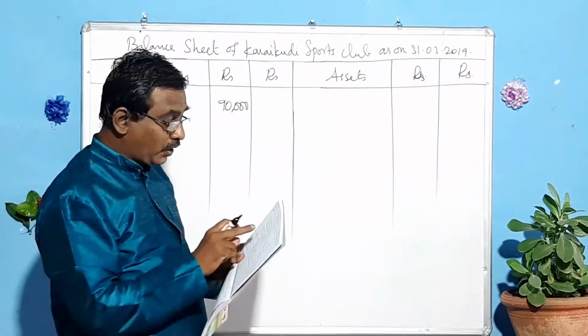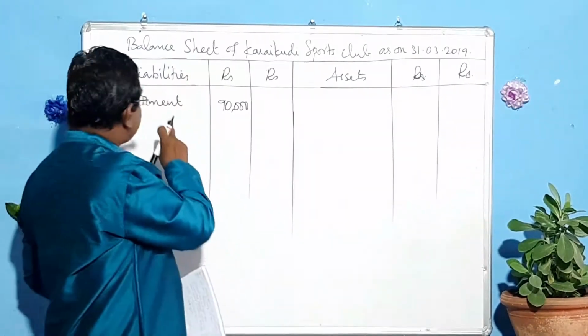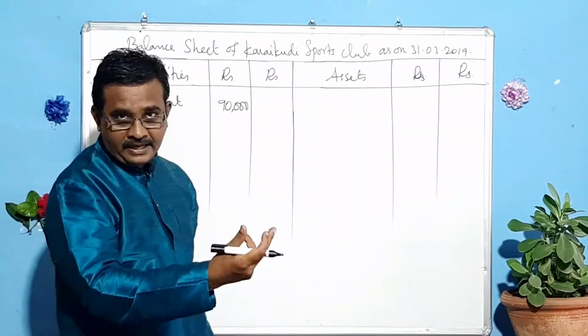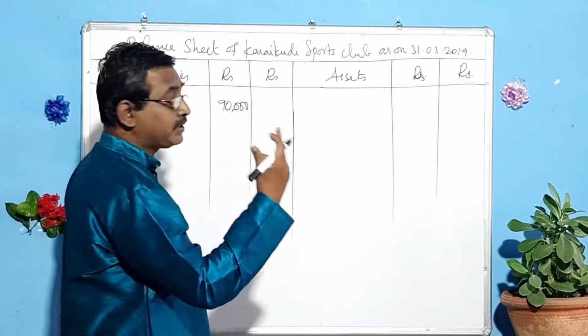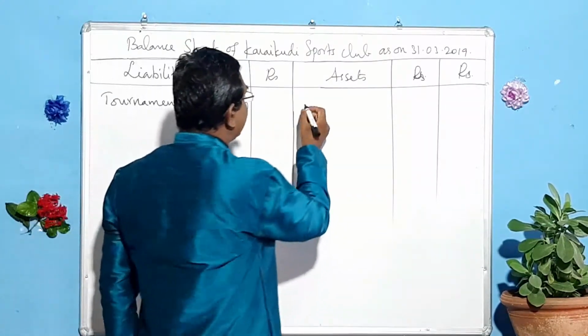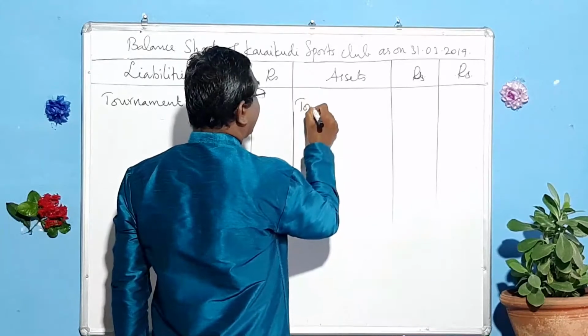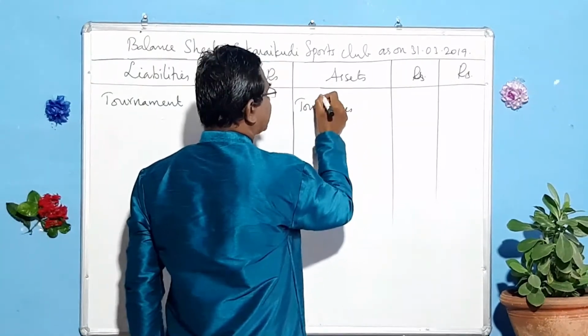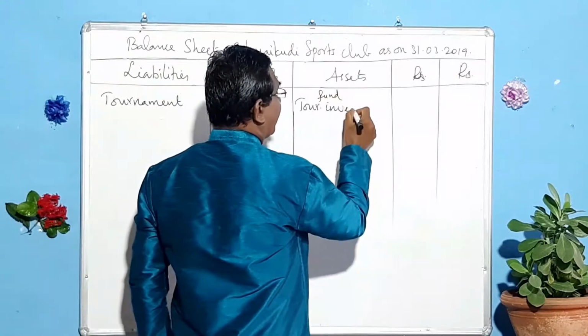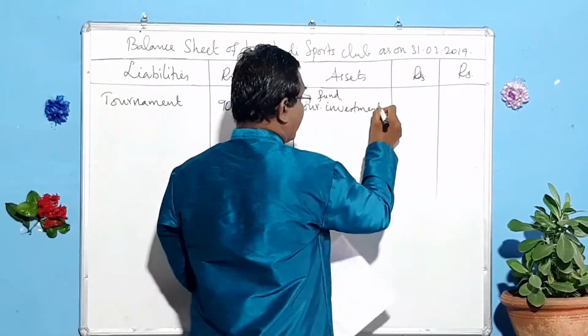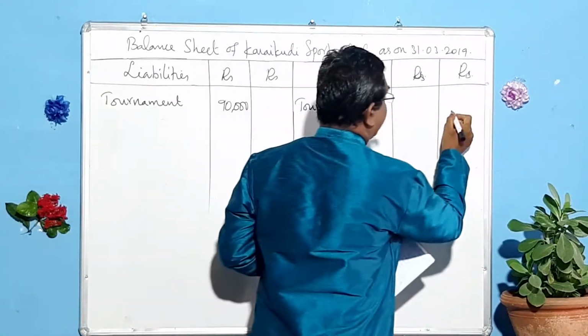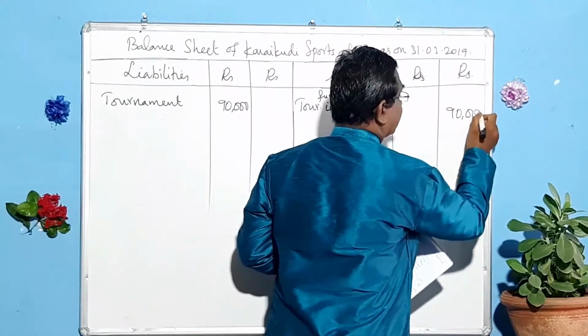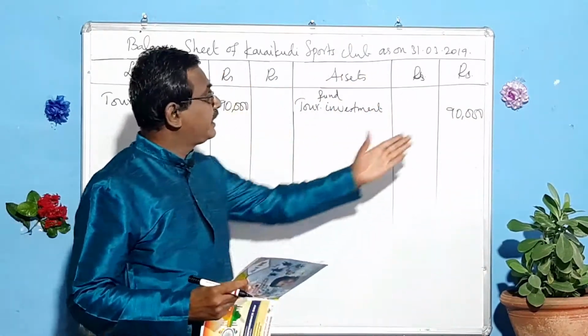And next one, tournament fund investment. This amount has been invested in some investment, so that should be shown on the assets side. How to show? Tournament fund investment. What is that amount? 90,000. It has been invested, so we have to show it on the assets side.